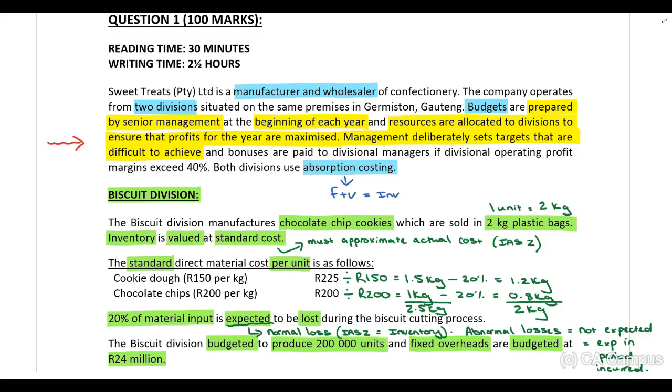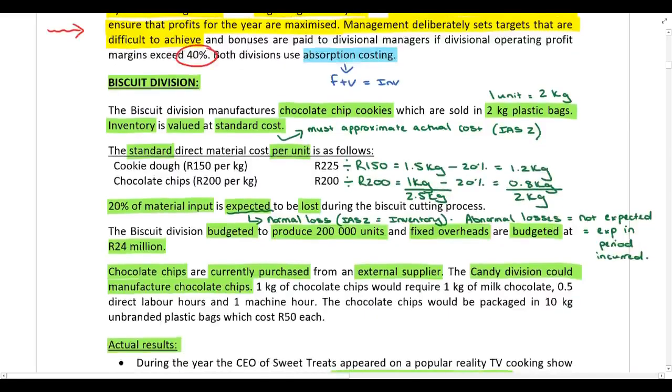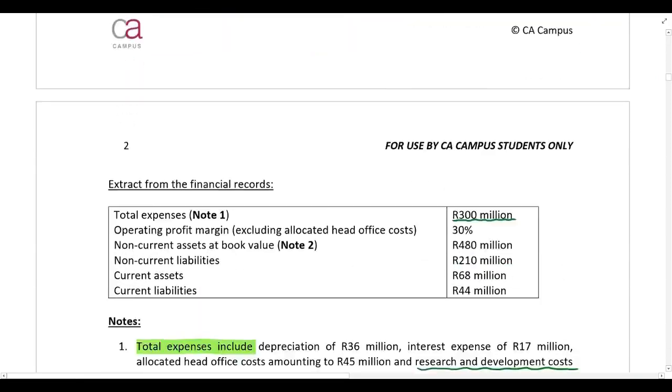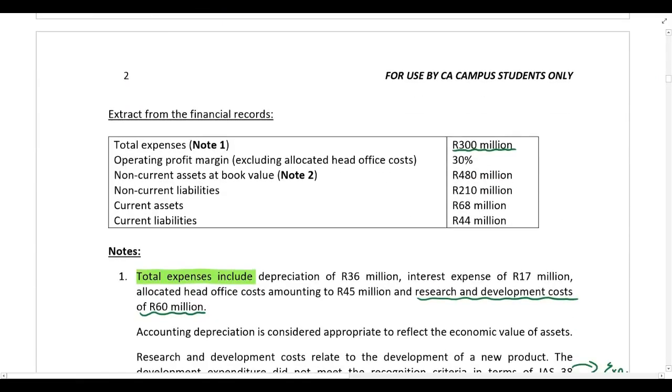And we can actually link this to information that we've been provided with in the scenario, because we know that bonuses are paid if divisional operating profit margins exceed 40%. We also know, if we look at the biscuit division, that they had an operating profit margin of 30%. So based on this information, the manager of the biscuit division would not get a bonus this year because the target has not been achieved.